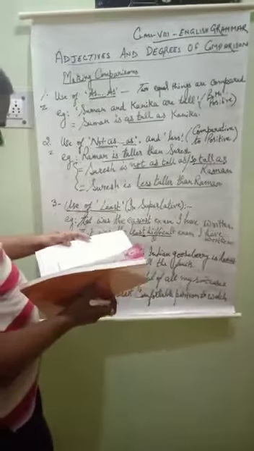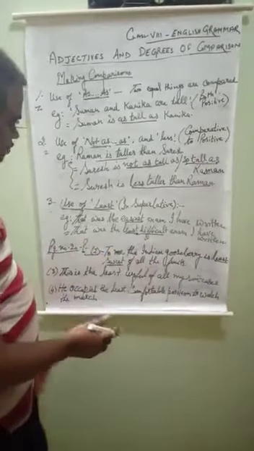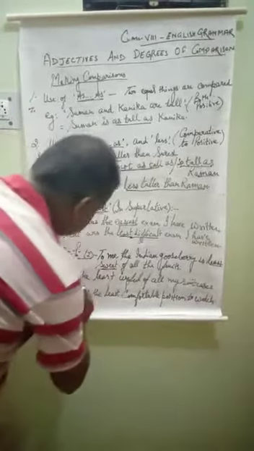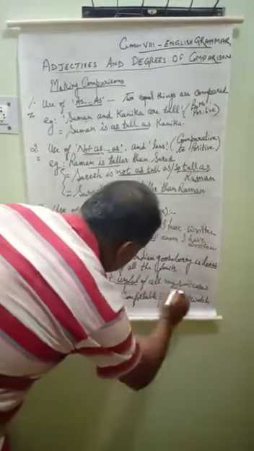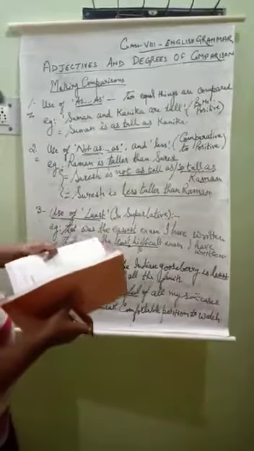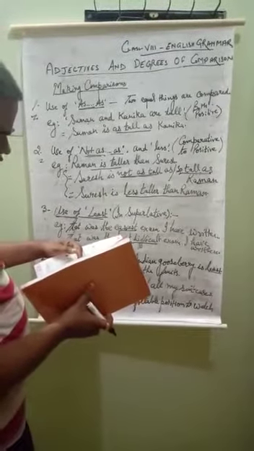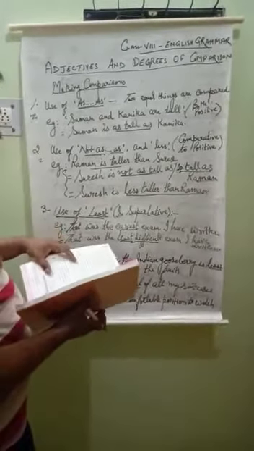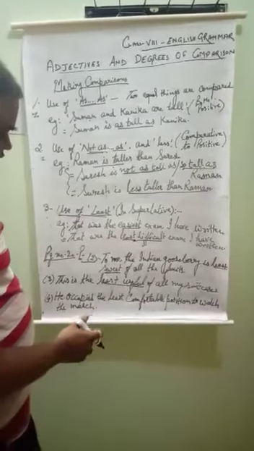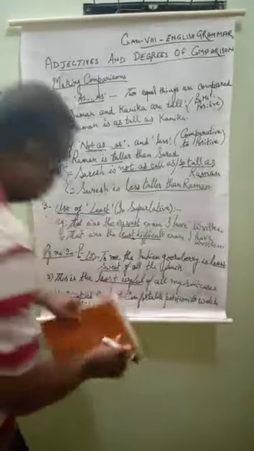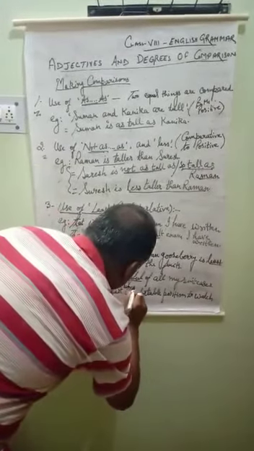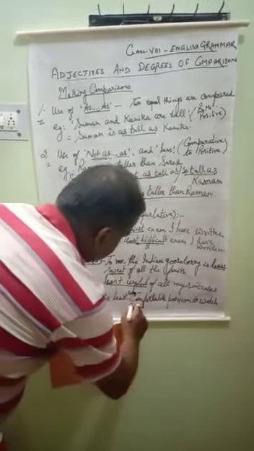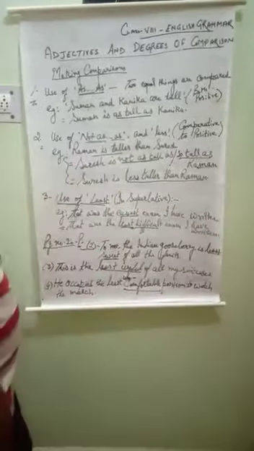In the same way, third: this is the most useless of all my suitcases. What is the opposite of useless? Useful. So we will write, this is the least useful of all my suitcases. Fourth: he occupied the most comfortable position to watch the match. What is the opposite of most comfortable? It will be the least uncomfortable. So: he occupied the least uncomfortable position to watch the match.